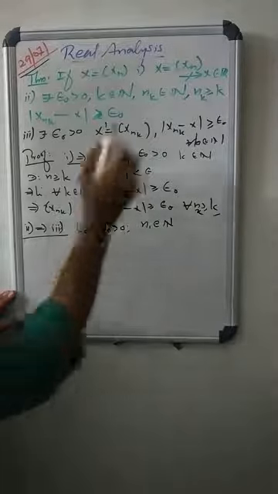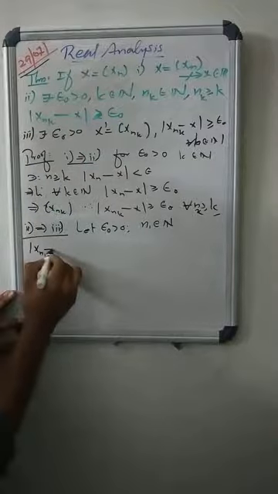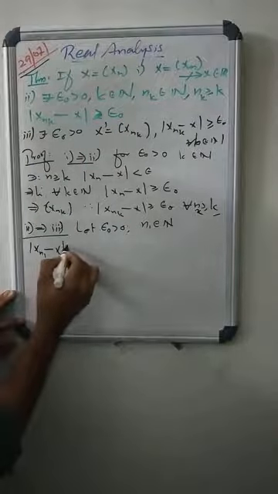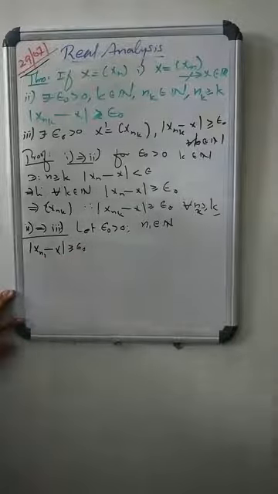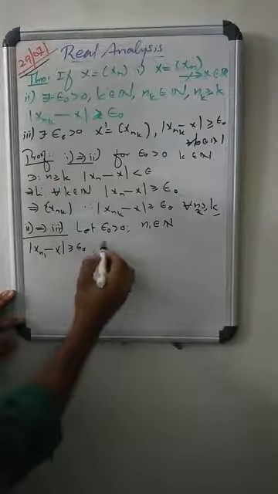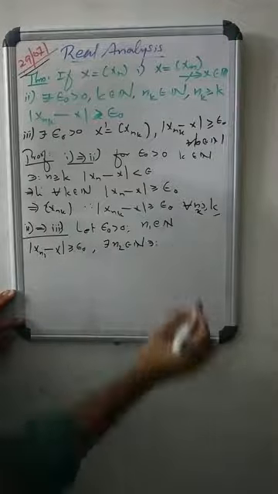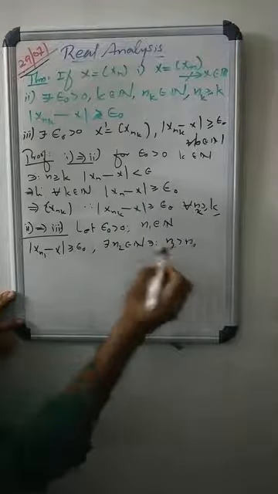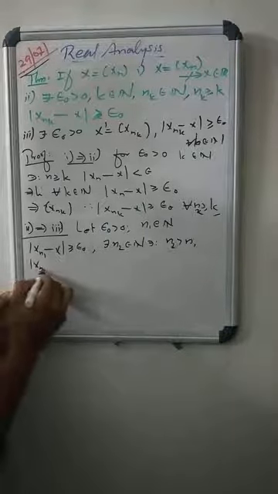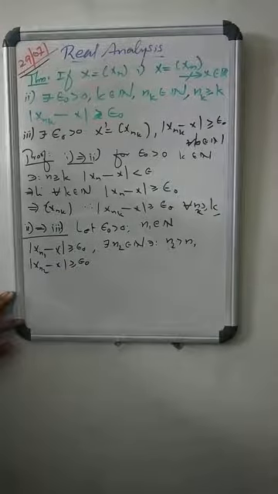Then according to the second condition, the modulus of x_n1 minus x is greater than or equal to epsilon naught. Again, there exists n2 in N such that n2 is greater than n1, with the modulus of x_n2 minus x greater than or equal to epsilon naught.